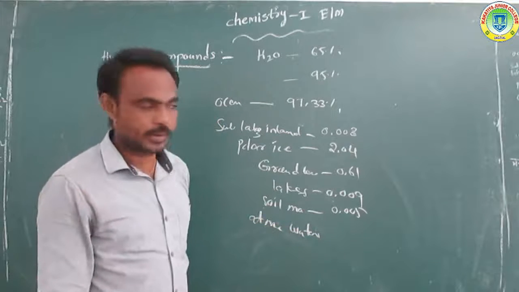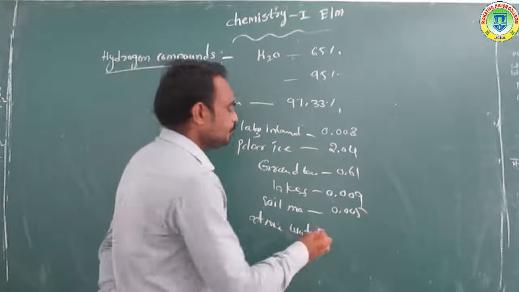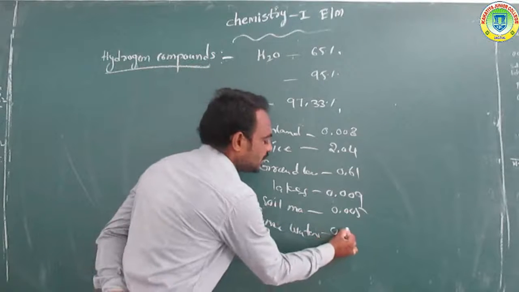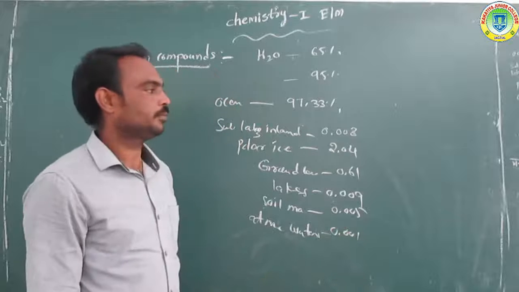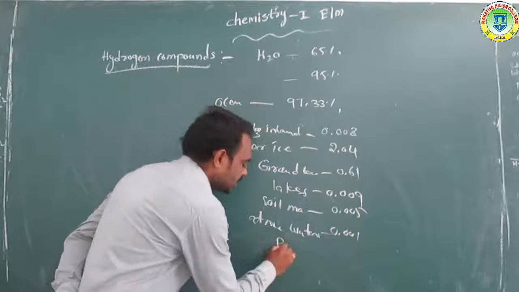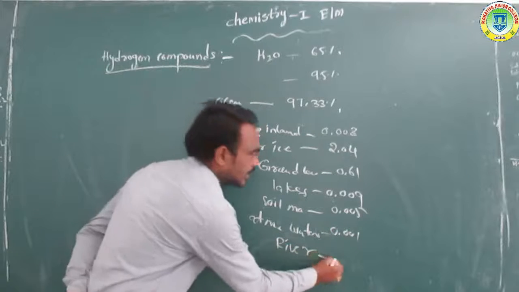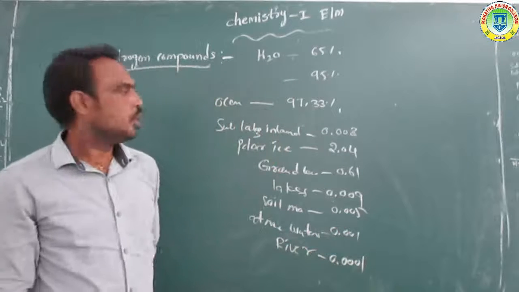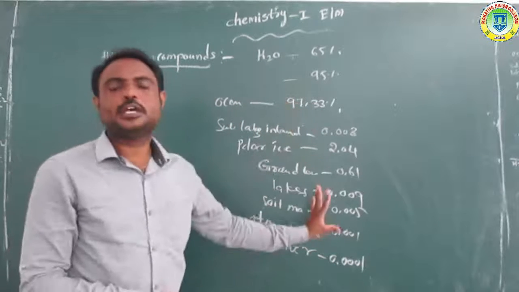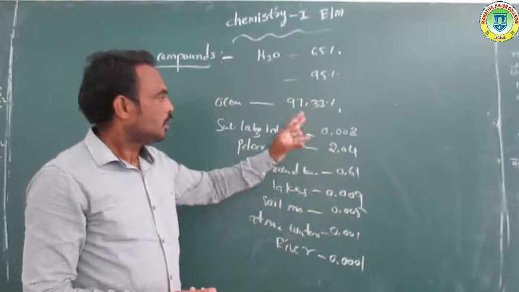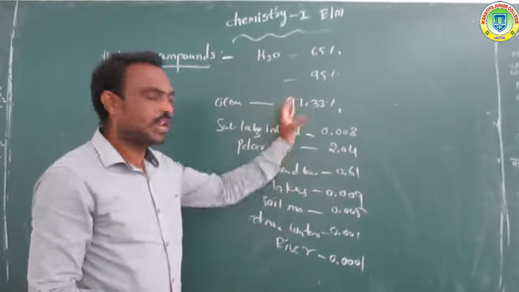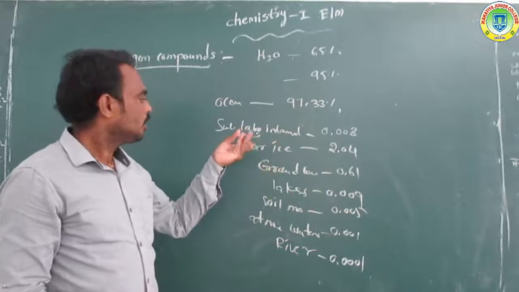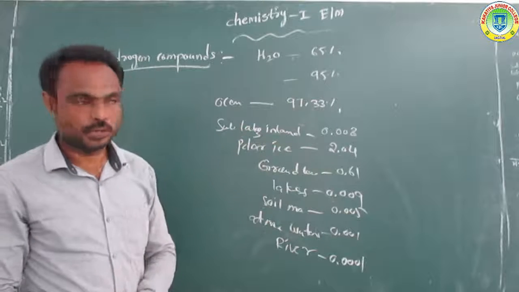Atmospheric water vapor overall is 0.001%. And next, rivers are 0.001%. So different types of water are mainly available from lakes, polar ice, and different components.